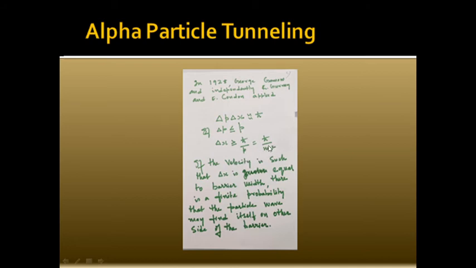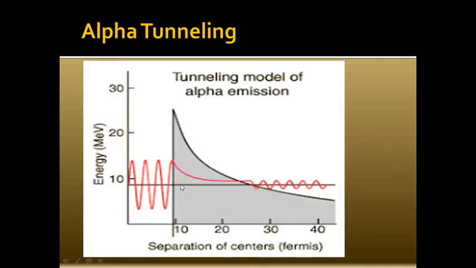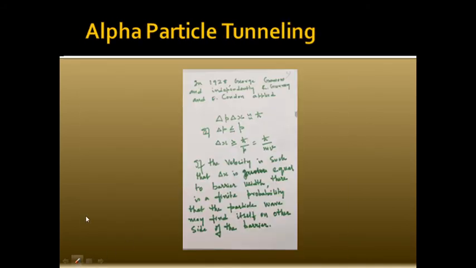Now if the velocity is such that delta x is going to be greater than r, that is the nuclear radius, then what does this mean?